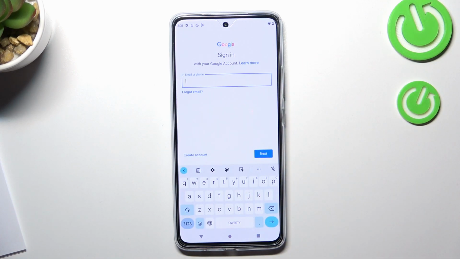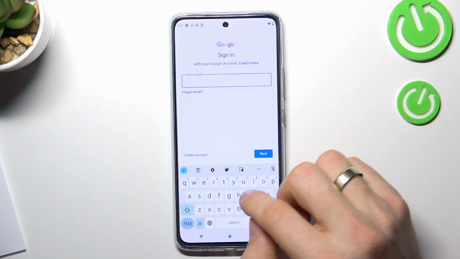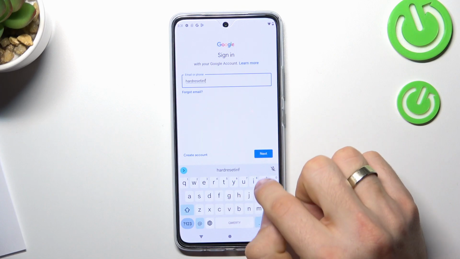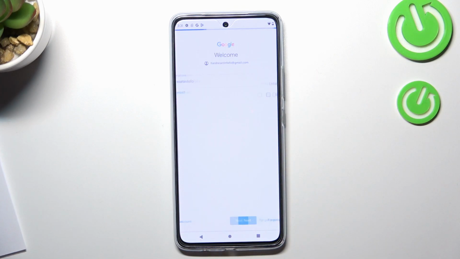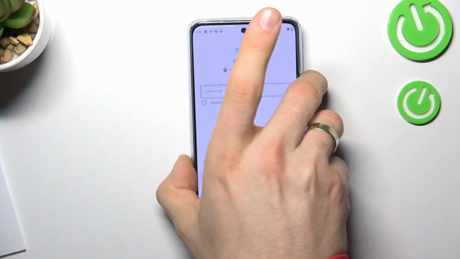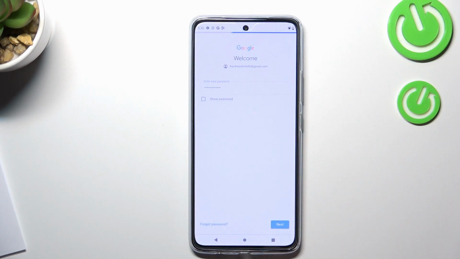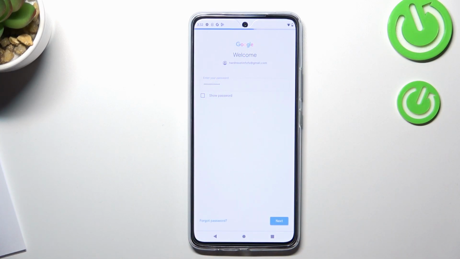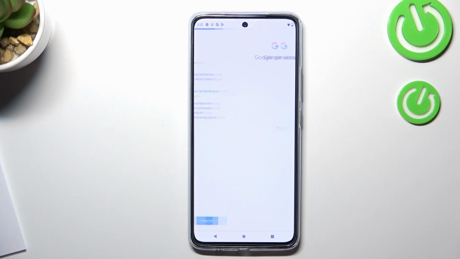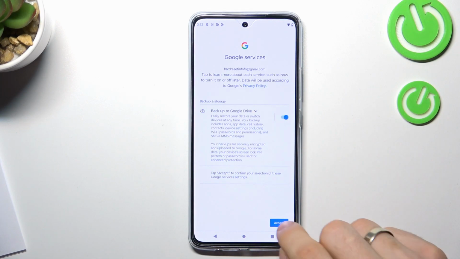And now enter the child's Google email. Then click next and enter the child's password. Click next. I agree. Accept.